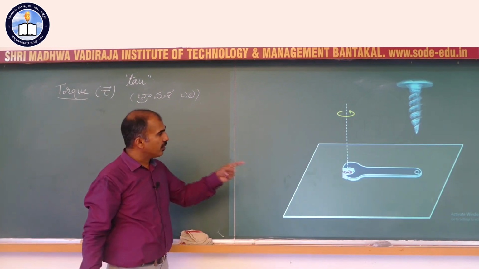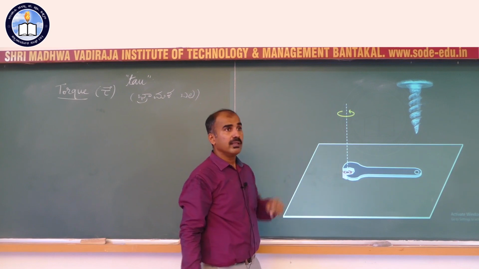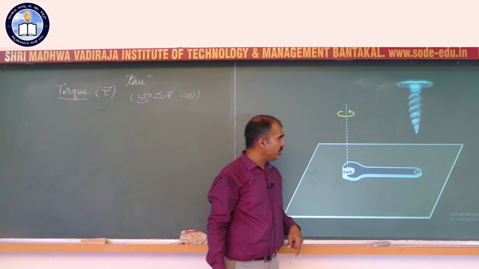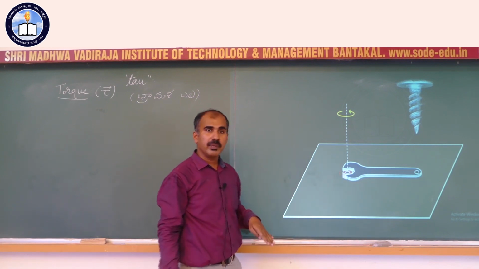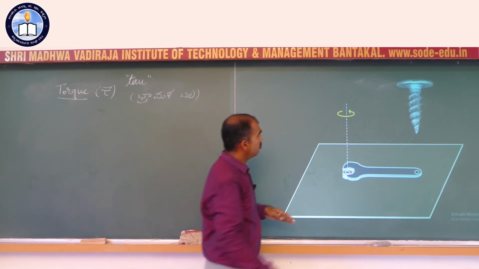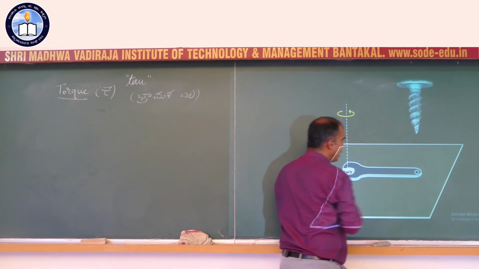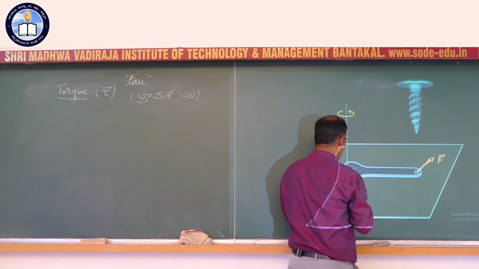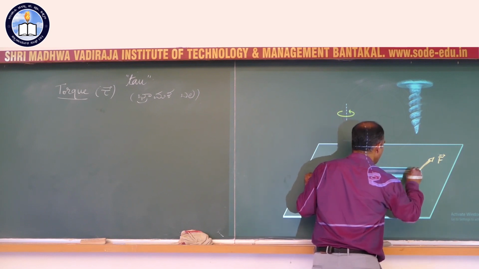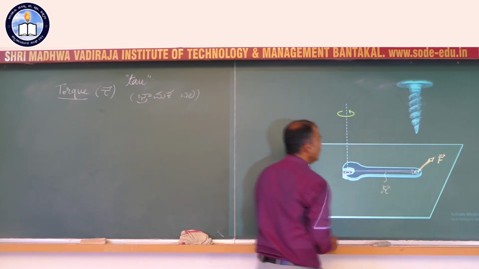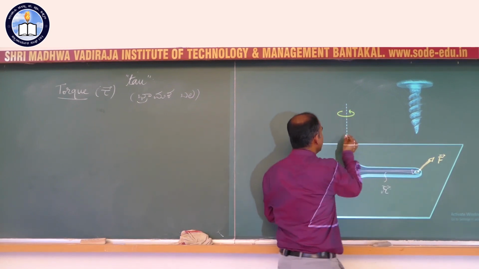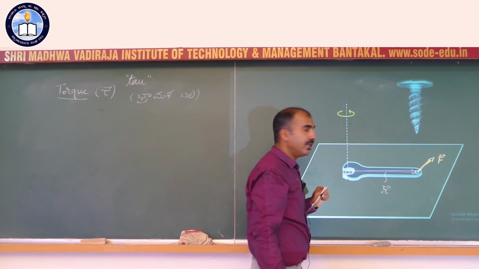Alright, now I am going to show you the same situation, except that you get a three-dimensional view of the whole thing. The nut and the wrench have been placed in a plane perpendicular to the plane of the board. And now rotation is anticlockwise. You are perhaps trying to rotate it anticlockwise, with a force in that direction, with the position vector like this, R. So R cross F. Notice that it tends to rotate it anticlockwise. Therefore, the torque is this way, anticlockwise.